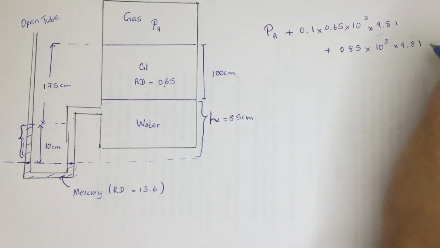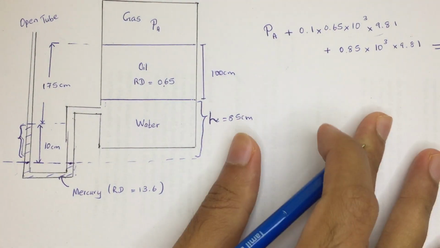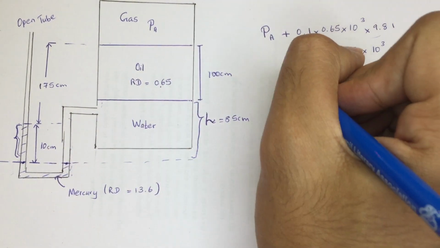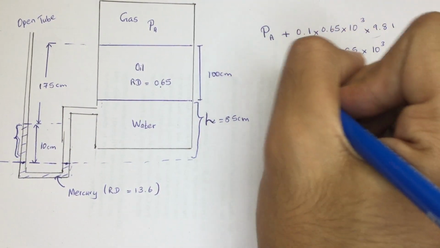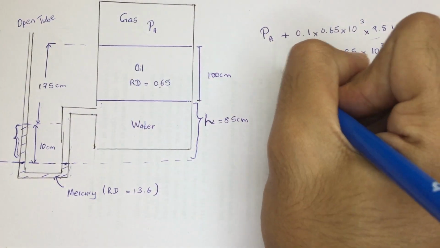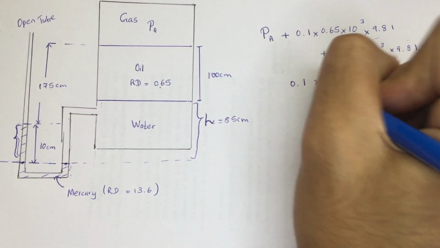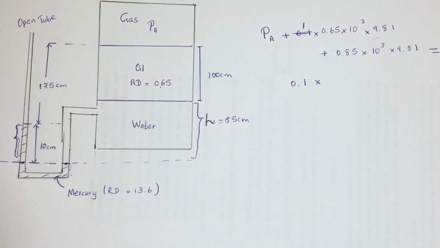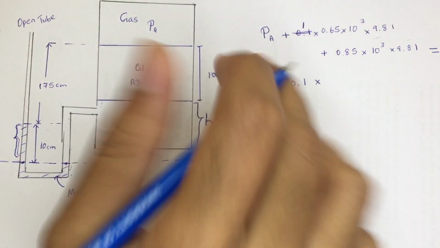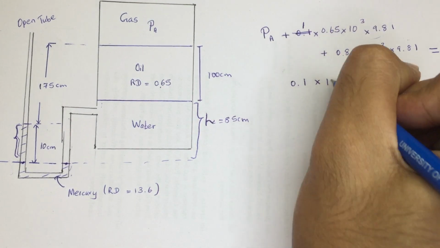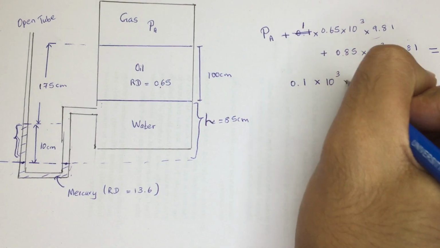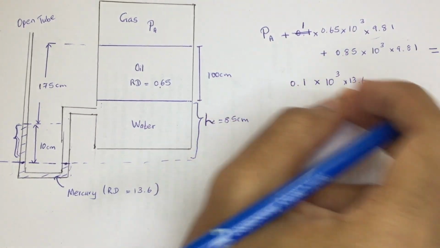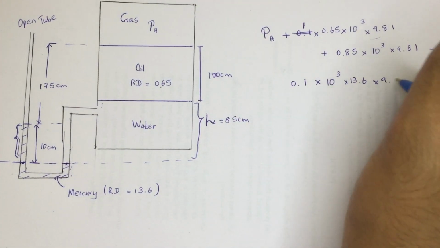So it's going to be equal to the height, that is 0.1 meter, into 10 to the power 3, because it's 100 centimeter, into 13.6, which is the density of the mercury, into 9.81.